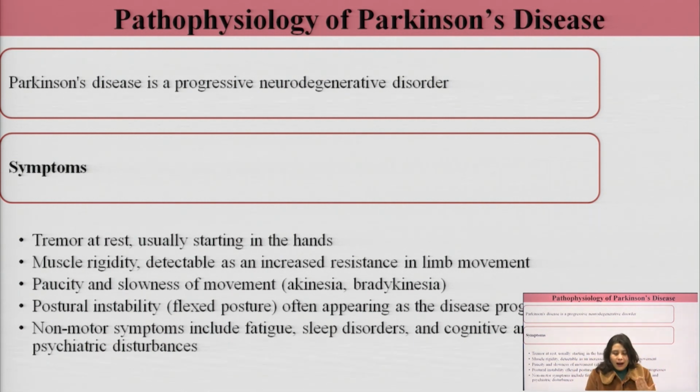Usually starting in the hands. Of course, these tremors start in the hands, then they also move to legs and the other parts of the body. Then the second symptom of Parkinson's disease is muscle rigidity.